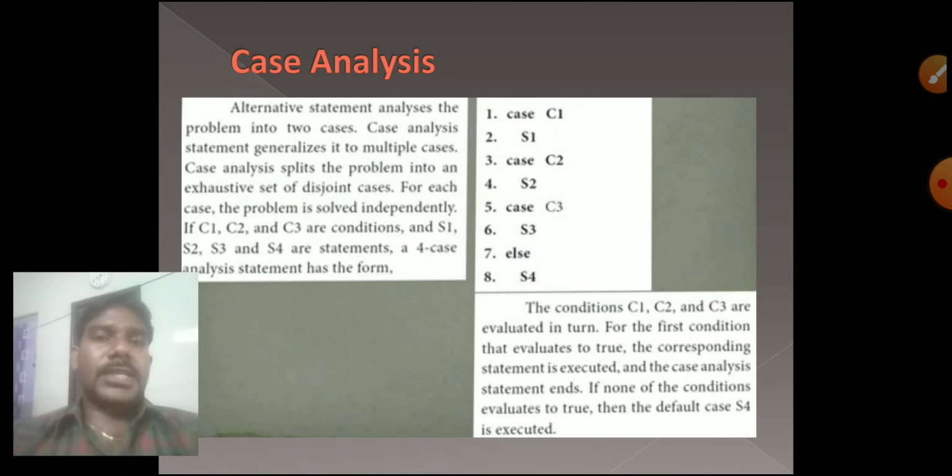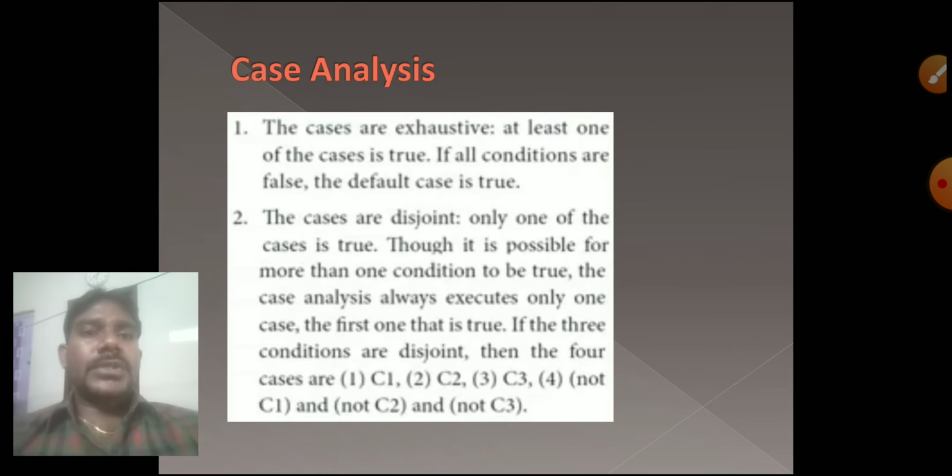So if I give C1, the C1 statement, the S1 statement, will execute. If I give C2, only the S2 statement executes. If I give C3, the S3 statement will execute. If I give none of these three, the program will execute the default case, which is the else part. The S4 statement will execute. This is the case analysis, and that example they are explaining here.